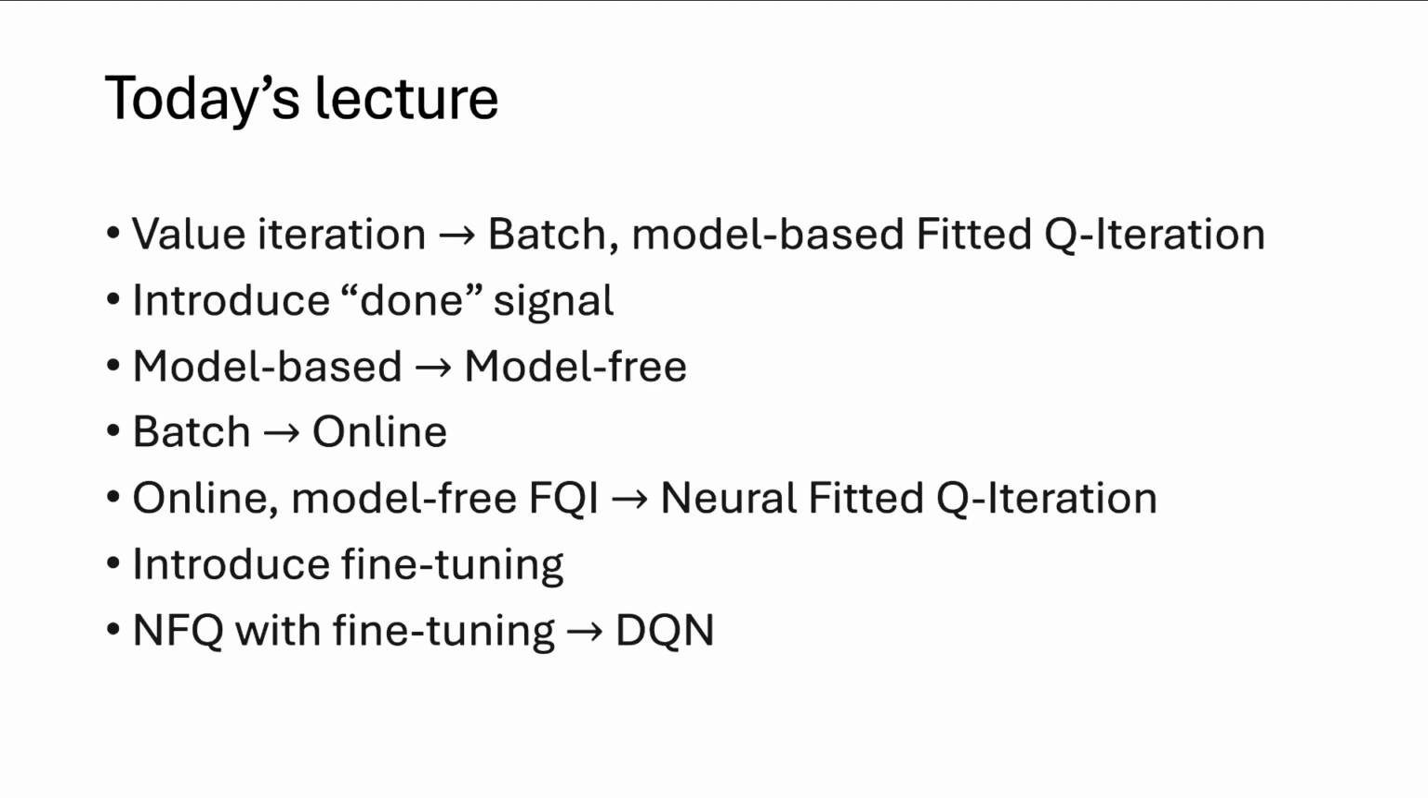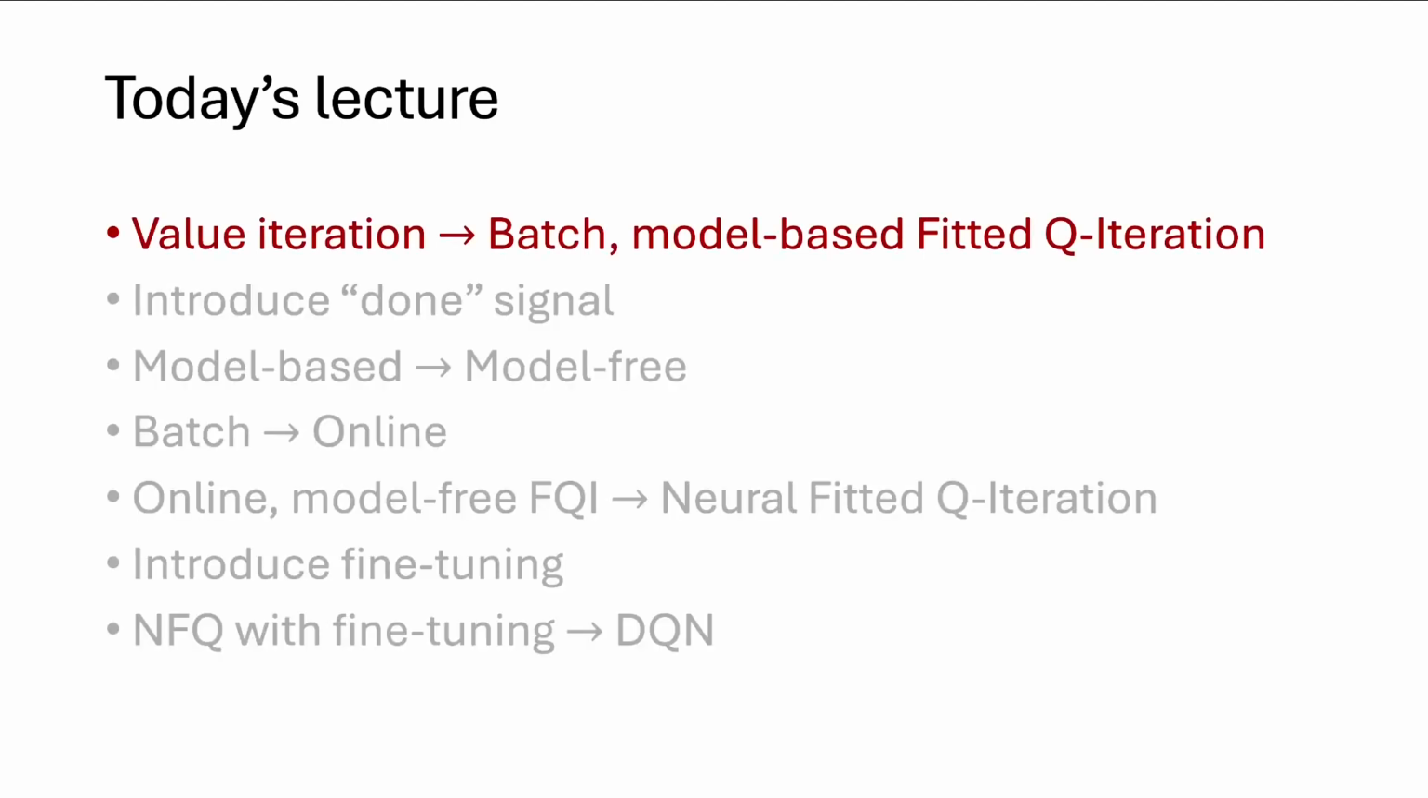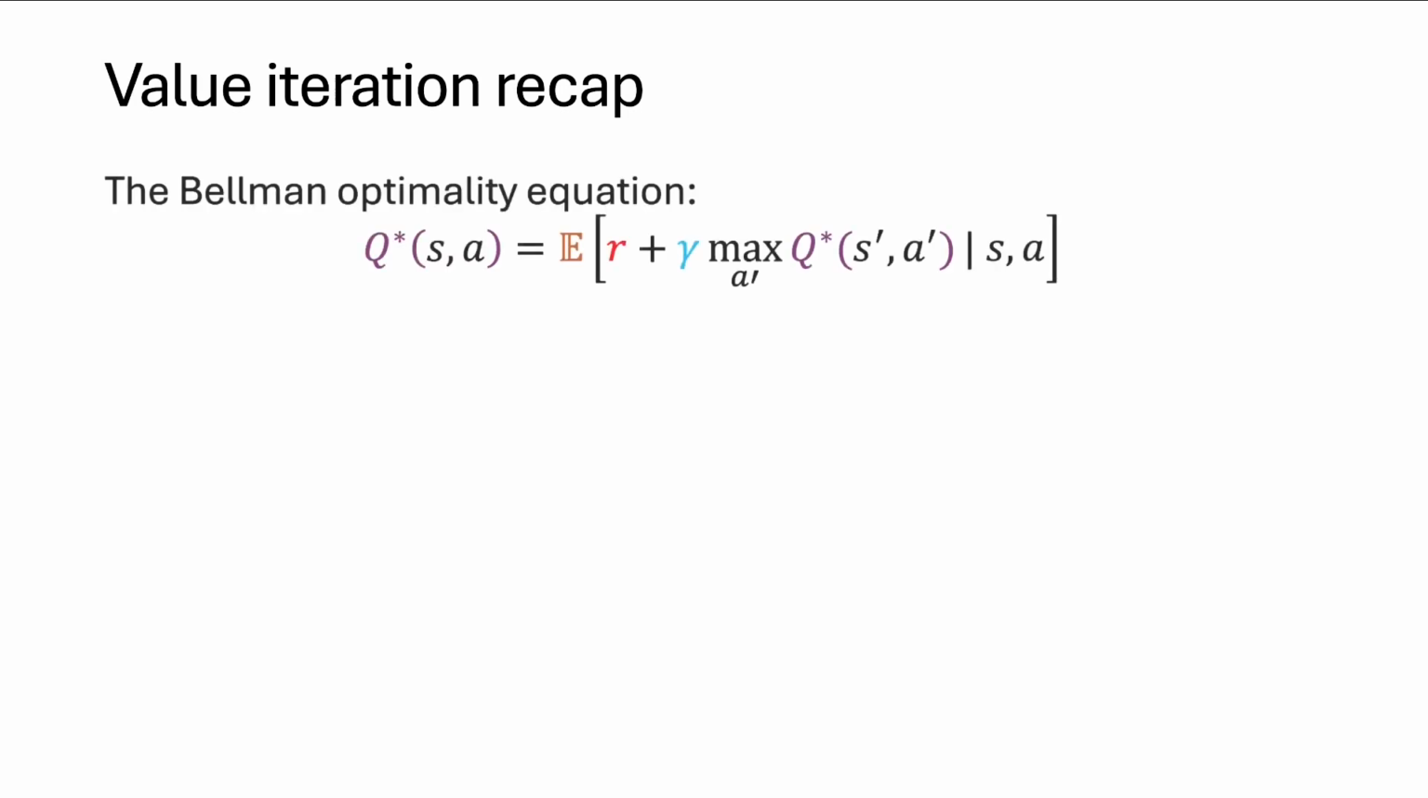So I don't want you to see these changes between value iteration and DQN as arbitrary and coming from nowhere. I want you to understand them as particular solutions to particular problems, and understand which of these transformations you would drop in various settings if you didn't have things that we typically want to deal with. To begin, let's cover the transformation from value iteration to batch model-based fitted Q iteration. Let's start by recapping value iteration.